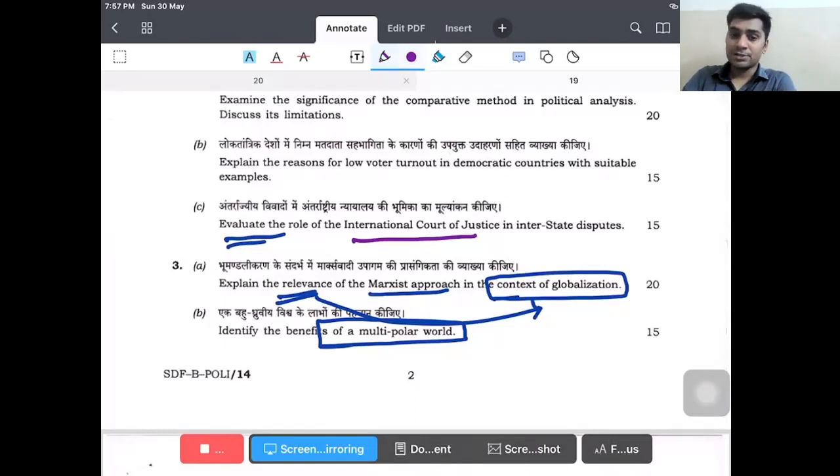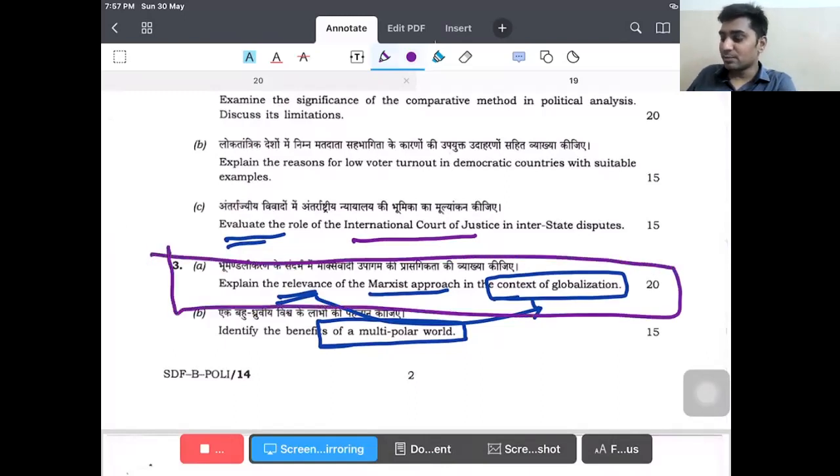That is the context. Now you look at this question. This is a direct question for a 20 marker. Explain the relevance of the Marxist approach in the context of globalization.